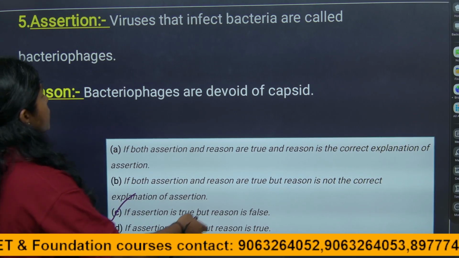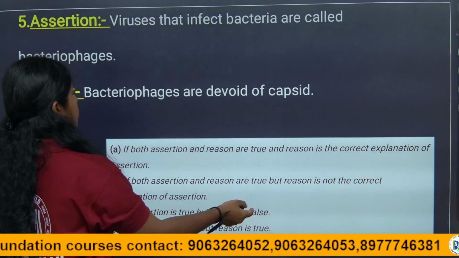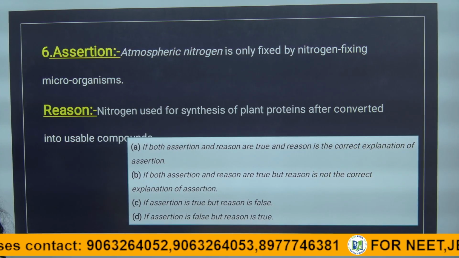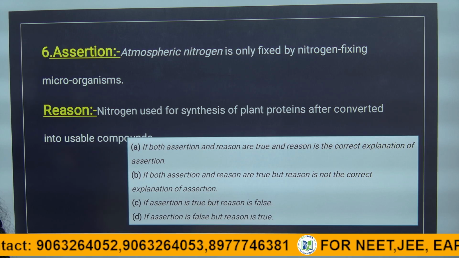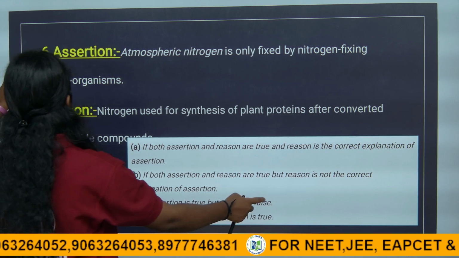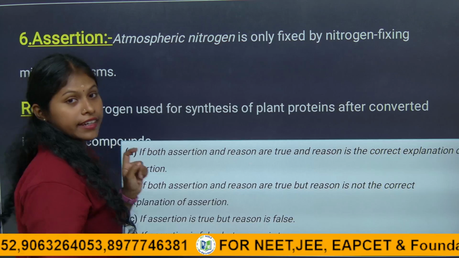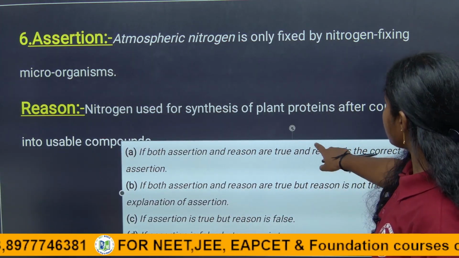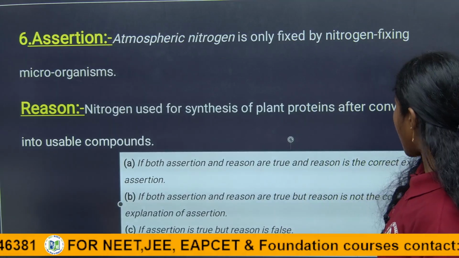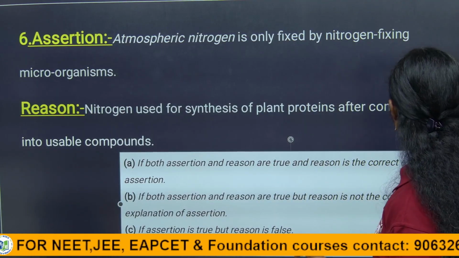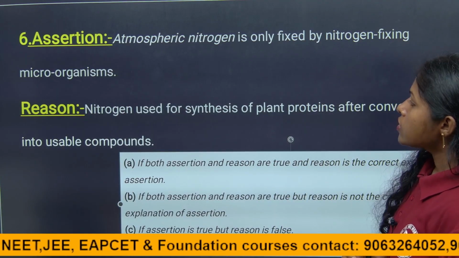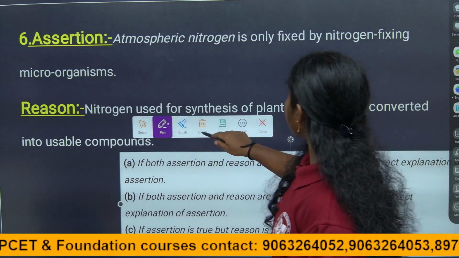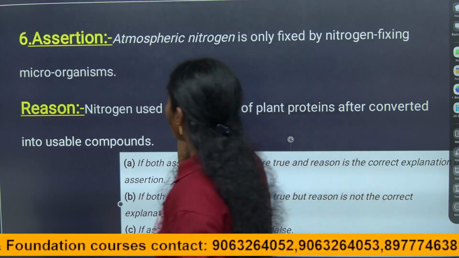So coming to the next question, children. Here the assertion is: atmospheric nitrogen is only fixed by nitrogen fixing microorganisms. And the reason given is: nitrogen is used for the synthesis of plant proteins after being converted into usable compounds. Is atmospheric nitrogen only fixed by nitrogen fixing microorganisms?